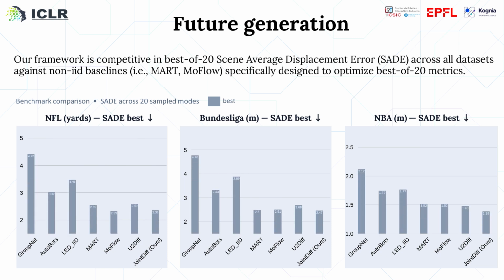We first evaluate on completion tasks like future generation and imputation, with no guidance or control applied. Here we show results for future generation. We report scene ADE, which averages the displacement error across all agents in the scene rather than per individual, better capturing multi-agent coherence. Starting with the best of 20, this metric naturally favors non-IID methods like MART and MoFlow, which generate correlated modes in a single forward pass. Even so, JointDiff remains competitive across all three datasets.